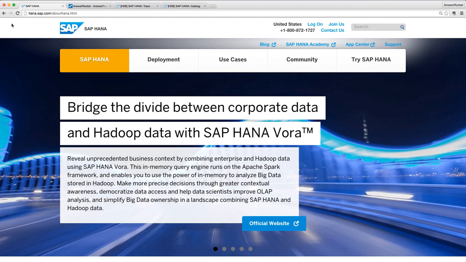SAP HANA is an in-memory computing platform for processing high volumes of operational and transactional data in real time. It combines database, application processing, and integration services on a single platform. AnswerRocket uses HANA to allow non-technical users to do big data discovery and visualization using natural language.